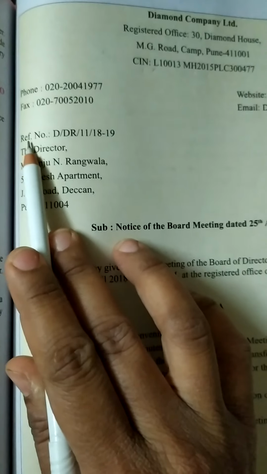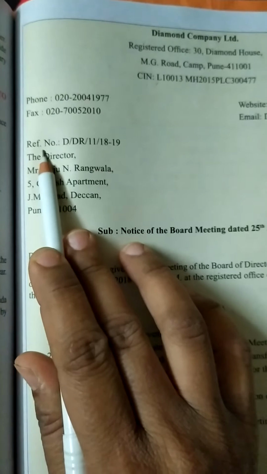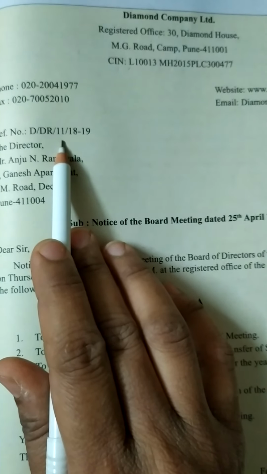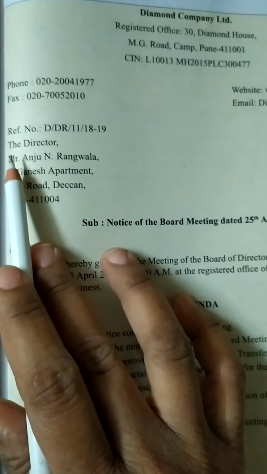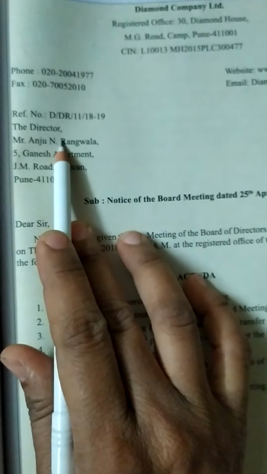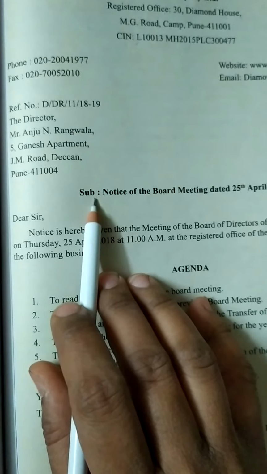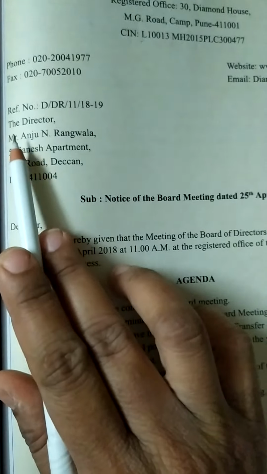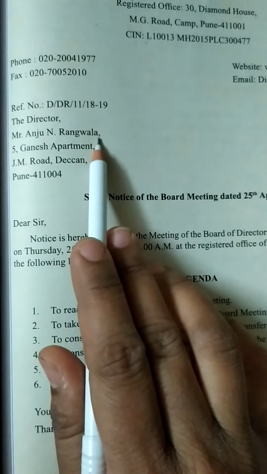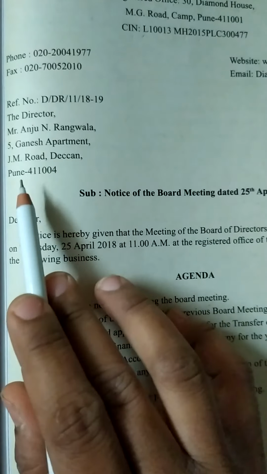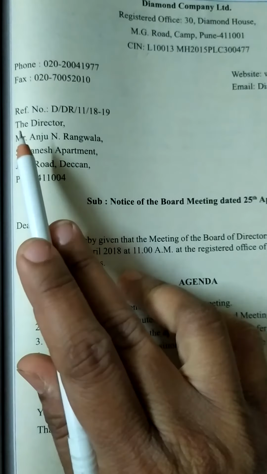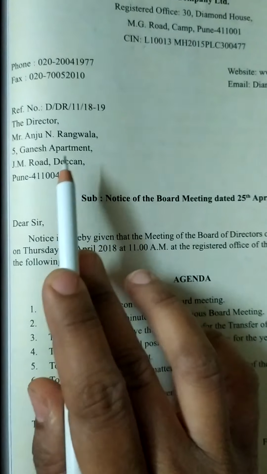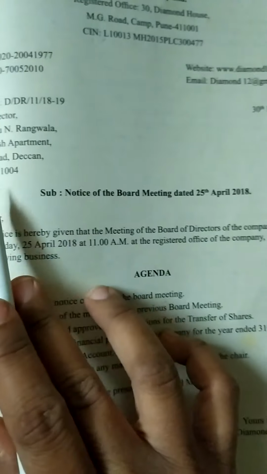Then on the left hand side you will write the reference number. I told you, it may include both alphabets as well as a serial number. Then below that you will write the director. This chapter will consist of letters that we are sending to directors. So the name of the director, then address and city. That means the director Mr. Anju N. Rangwala, then his address and city.